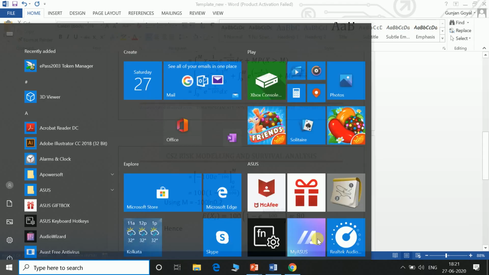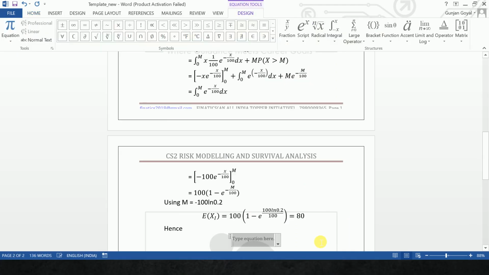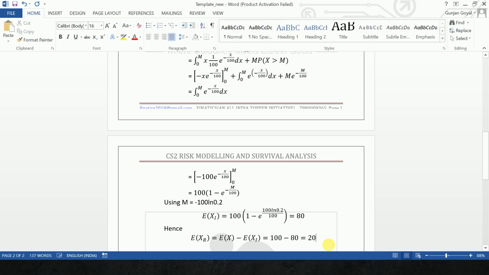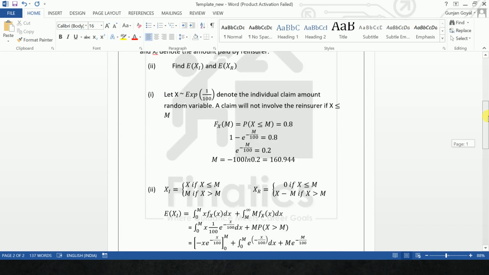And hence, alt equal to, the expectation of X_R is equal to the expectation of X minus the expectation of X_I, which is equal to 100 minus 80, which is equal to 20. So this solves our reinsurance sum on Word. Okay.